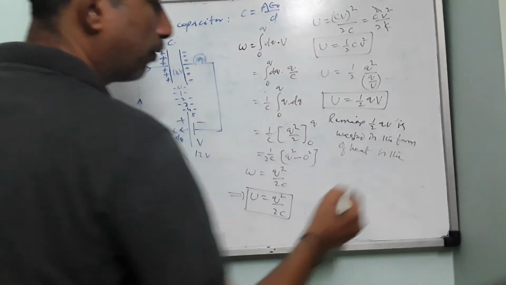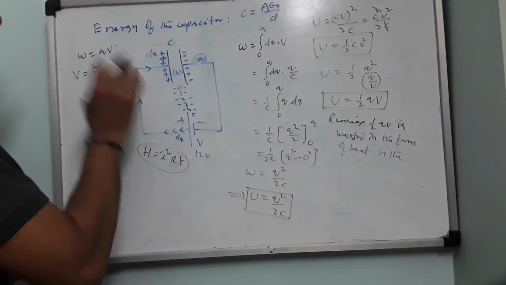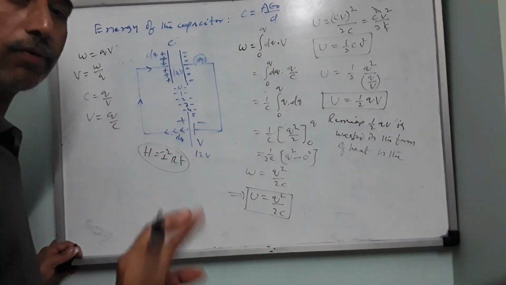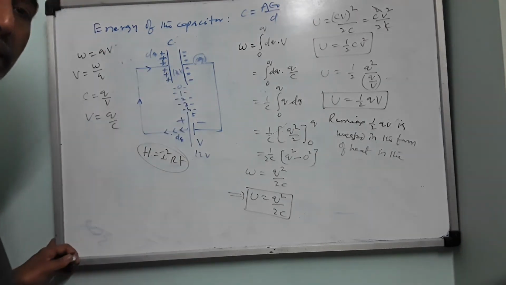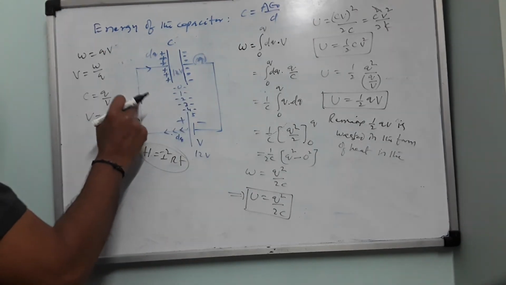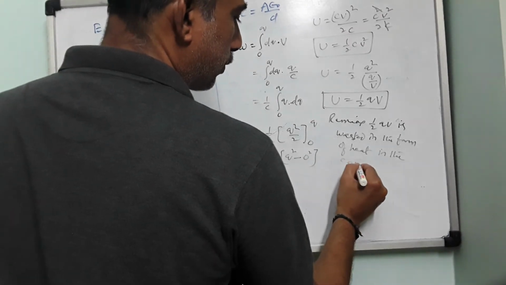Where is it wasted? Is it wasted by the capacitor or wasted by the wire? Capacitor is an ideal device, it will not waste any energy. Energy cannot be wasted by a capacitor. Energy is wasted only by the connecting wires, as heat in the connecting wires.